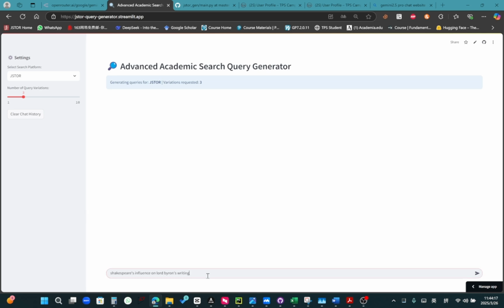Let's search on Shakespeare's influence on Lord Byron's writing. This is a prompt provided by a friend of mine who found that in the previous version, this caused the app or the AI to fail miserably on the task. And I hope that this update can allow the AI to solve this problem.